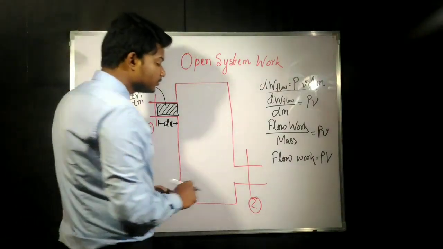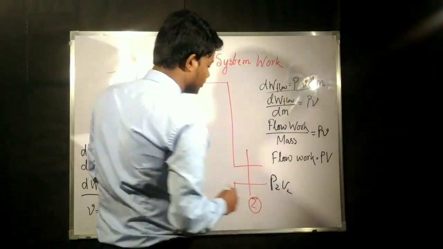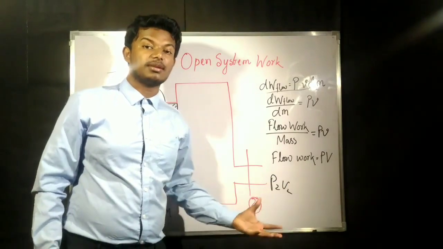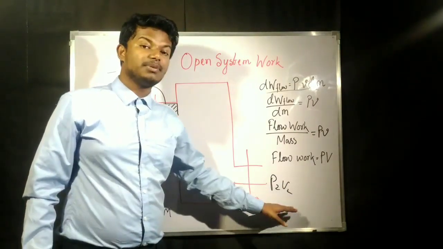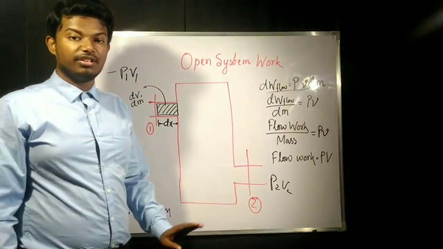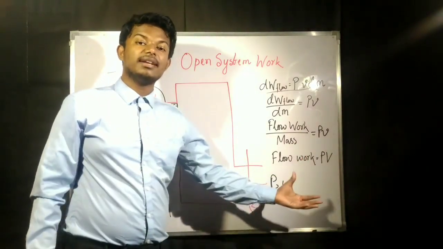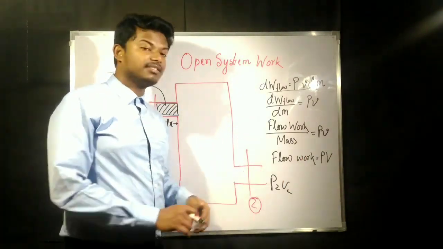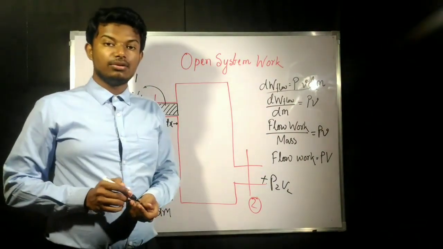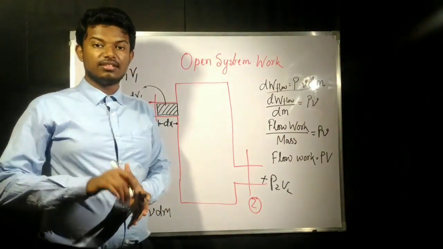And at the exit, p2 v2 would be the flow work. That means this work is responsible to move an element out of the system. So p2 v2 will always be positive, because it is taking an element out of the system, that is work done by the system, and work done by the system is always positive. So this is an important point we need to remember, and this is the flow work. We will also discuss it in the next parts.